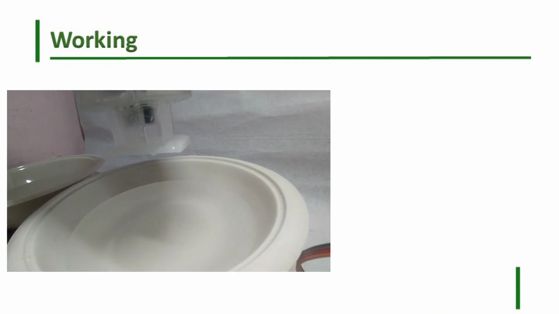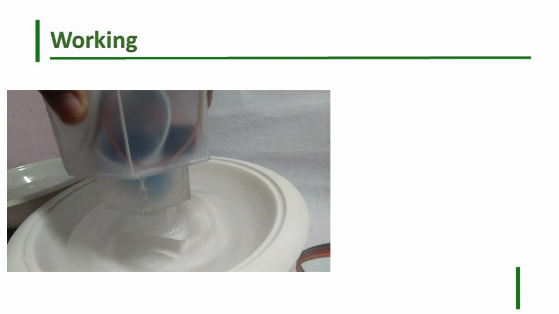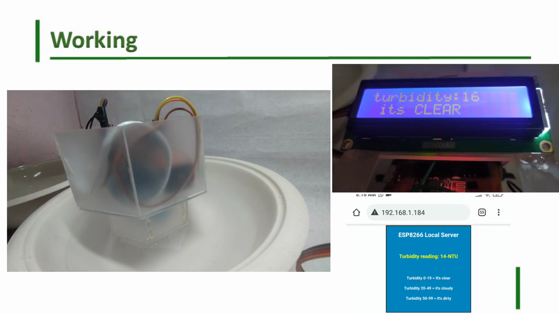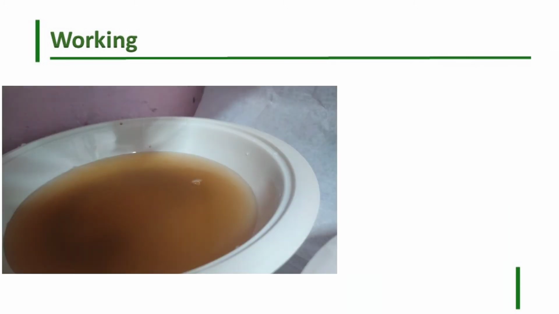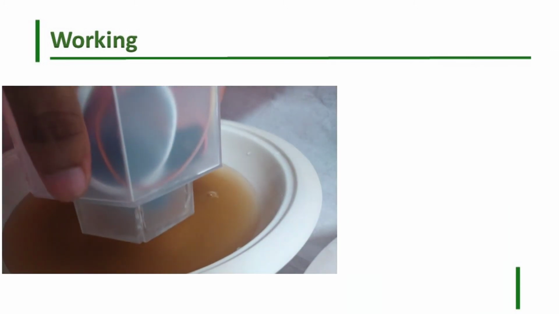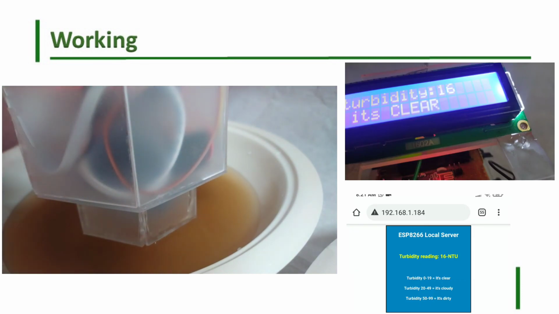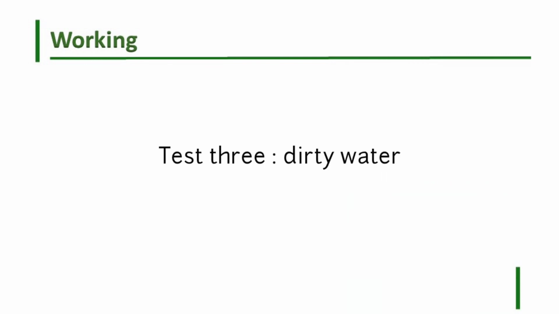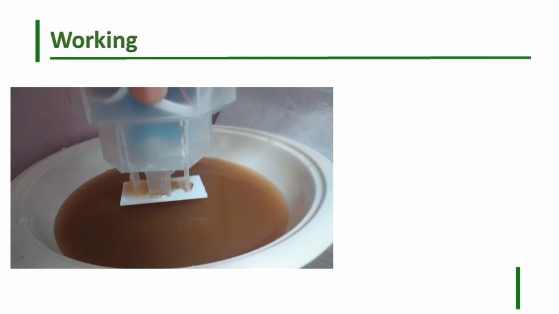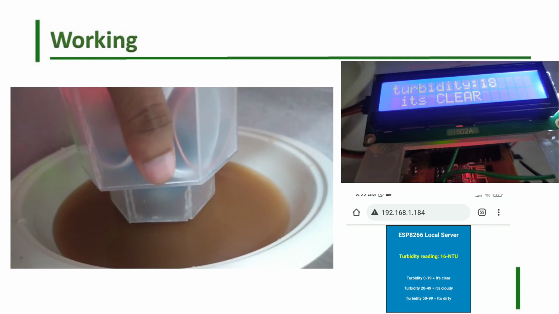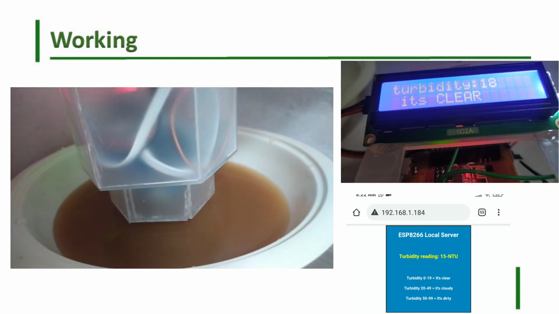Now we are testing our project in clear water. Let's see what it shows. At the client part it's showing 0. Now we are testing in cloudy water. Let's see what it shows. It's showing 22, which is cloudy. Now we have added some more dirt to the water. Let's see what it shows on the display. Now it's showing turbidity is high.